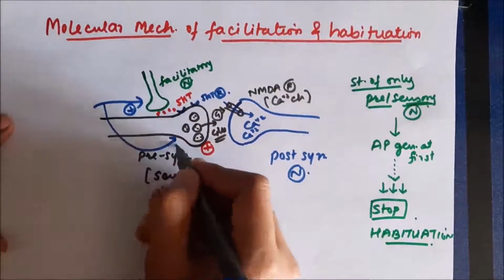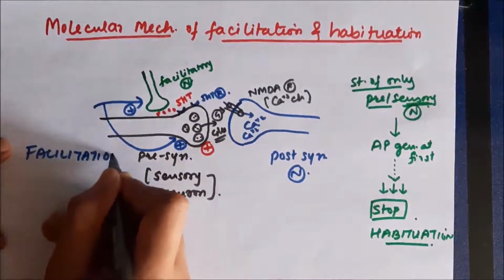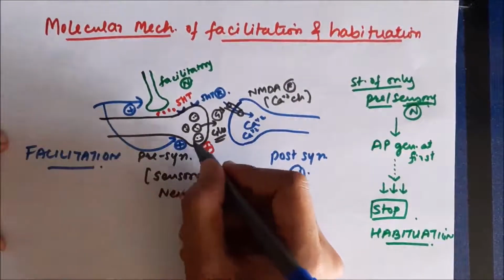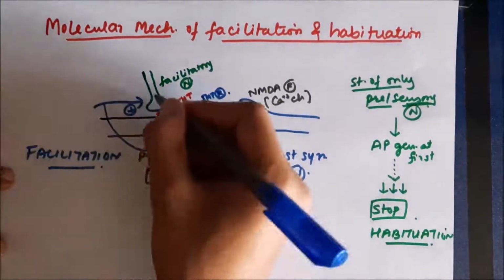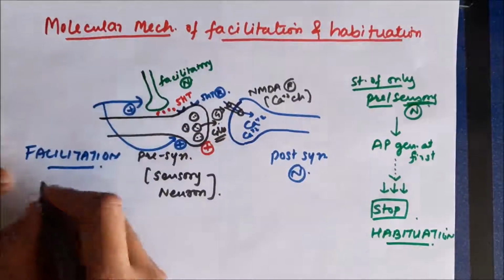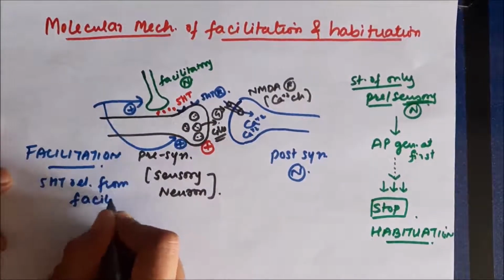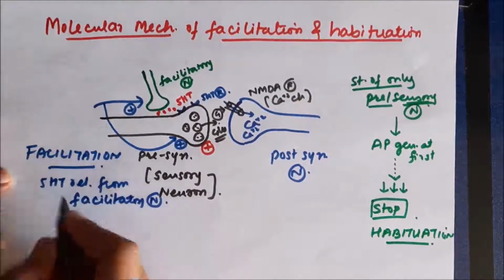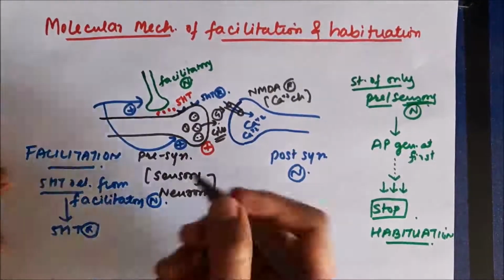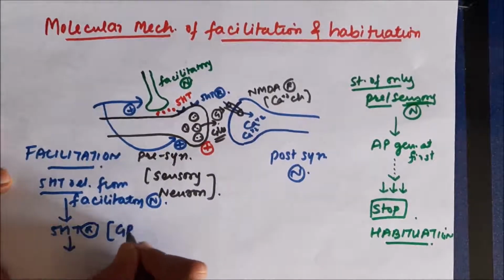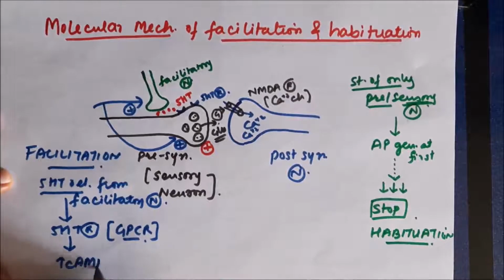However, if there is stimulation of the facilitatory as well as the presynaptic neuron, it is going to cause the process of facilitation. That means it is going to increase the synaptic transmission more than normal, and it will help us create a stronger memory. So how does this occur? Whenever there is stimulation of the facilitatory neuron, there will be release of the neurotransmitter serotonin from the facilitatory neuron. This neurotransmitter is going to act on its receptors on the presynaptic neuron, or the sensory neuron, and these receptors are G protein coupled receptors. In the section on the ANS we will discuss these receptors.